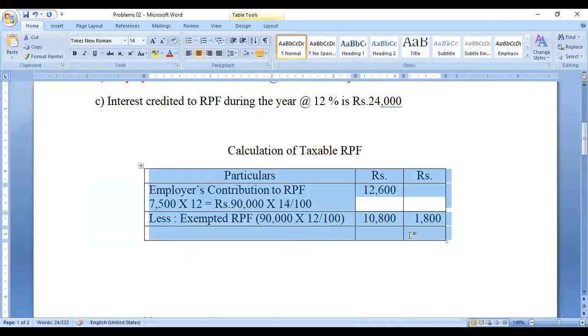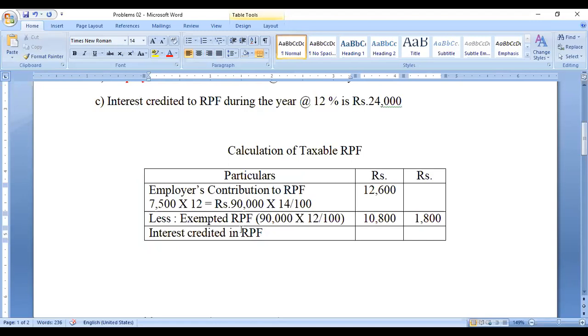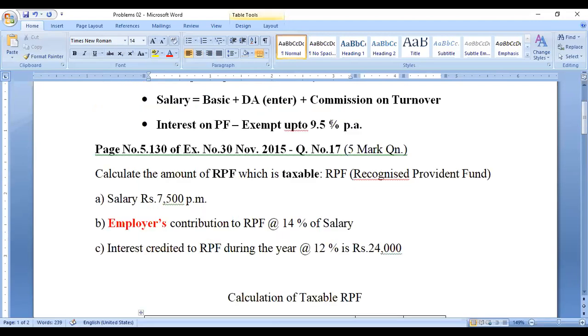Next one: interest credited in the RPF account during the year, that amount is 24,000. We have to write it in the inner column. This is at 12 percent. Only 9.5 percent per annum is exempted, according to the rules.